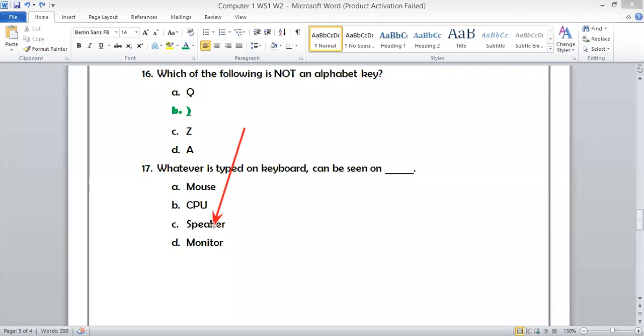Monitor is a screen, speaker is a hardware used to listen to songs, then CPU and mouse. So when we type from keyboard, the words we are typing, we can see those words on mouse, CPU, speaker, or monitor. We can see things on which option? Mouse, CPU, speaker, or monitor.